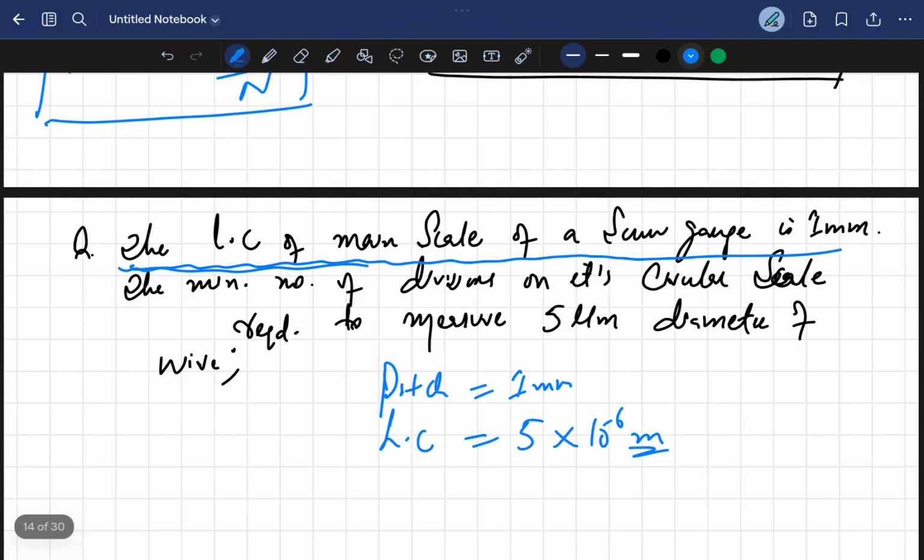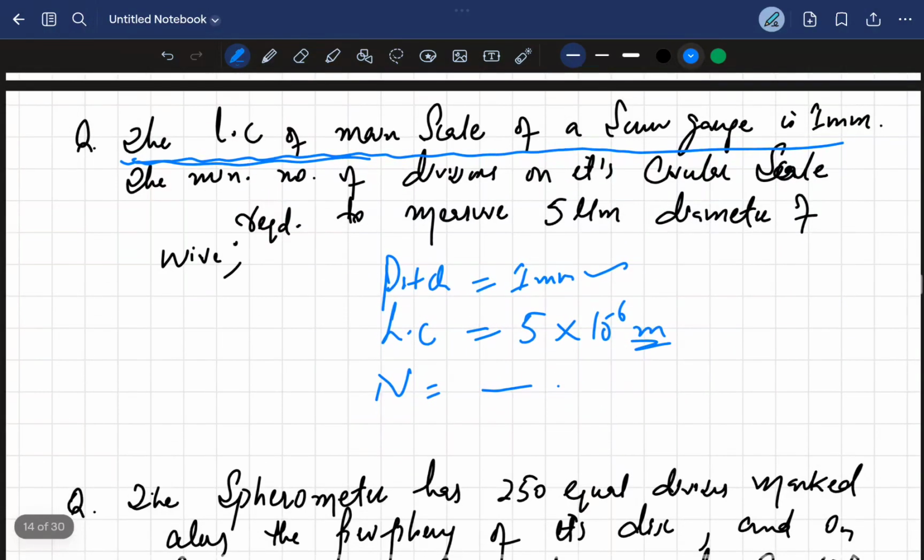You can convert this meter into millimeter. Then you can easily calculate the number of divisions, because least count is equal to pitch divided by number of divisions. Pitch is given, least count is given, so you can easily calculate the number of divisions.